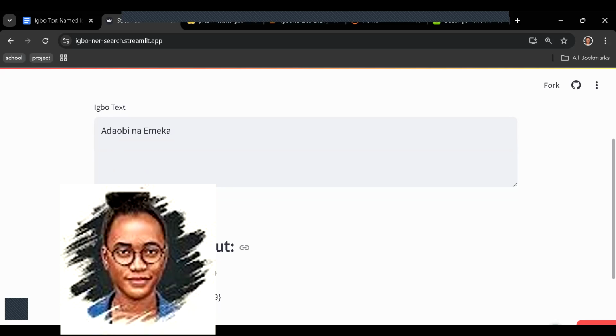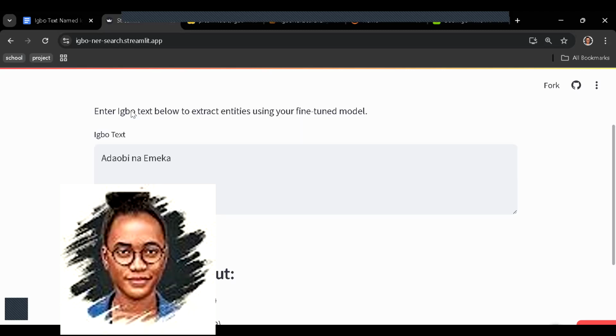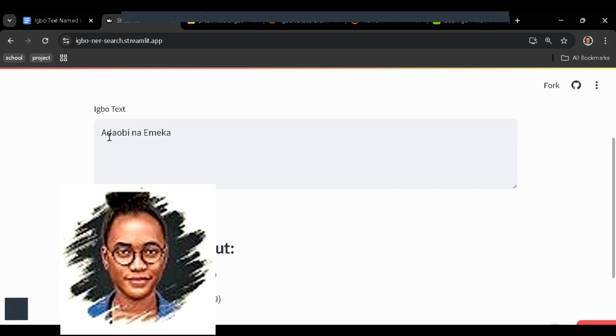BIO is a tagging system that is used in NER. B stands for beginning of an entity, I is inside the entity, O is outside. So our model is predicting that Ada is a beginning person, like a person that begins a sentence.